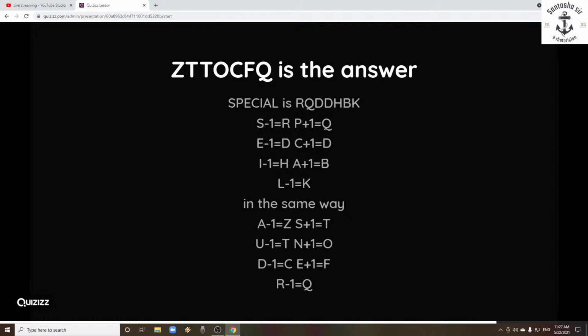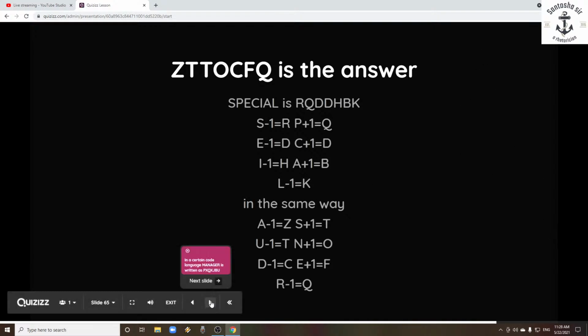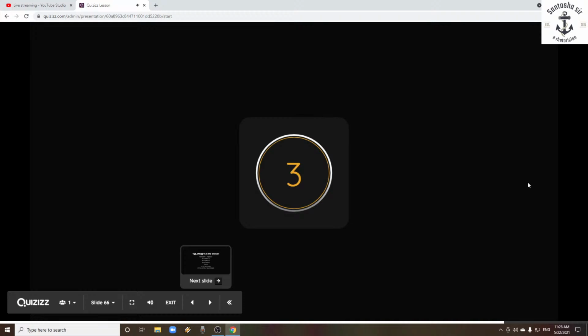In that way the series was given and they coded special as RQDDHBK. Now in the same way, if you use the same coding, -1 +1, -1 +1, -1 +1 for Asander, you will get ZTTOCFQ. That's the answer. So quickly moving on to the next question.